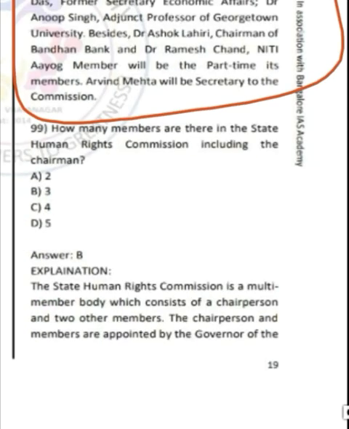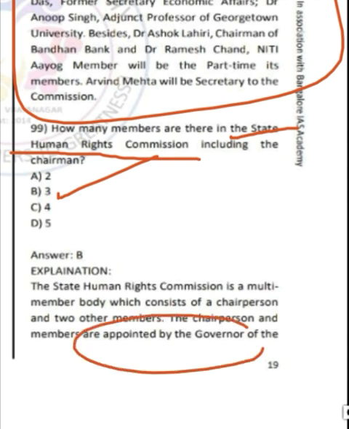Moving ahead to question number 99, it is speaking about the State Human Rights Commission, not Central Human Rights Commission. It is asking how many members are there in the State Human Rights Commission, including the chairman. Correct answer is option B, 3. So the State Human Rights Commission is a multi-member body which consists of a chairperson and 2 other members appointed by the governor.